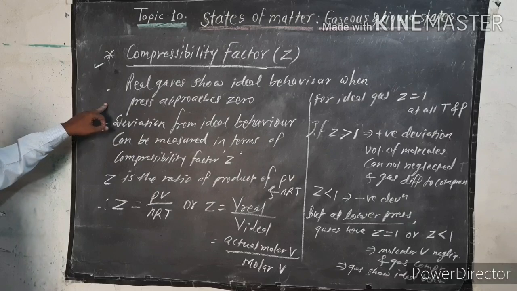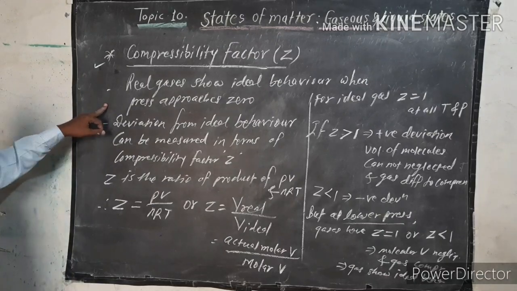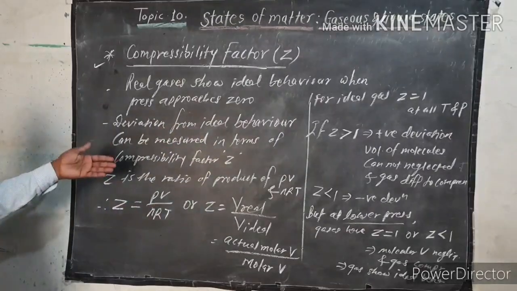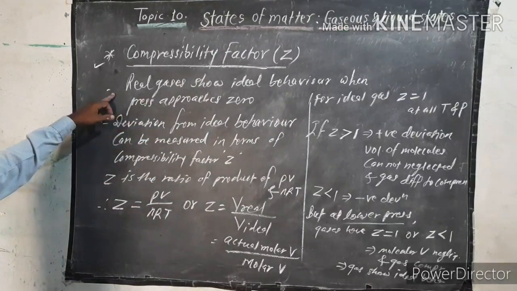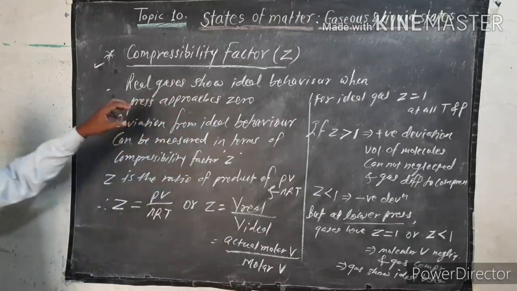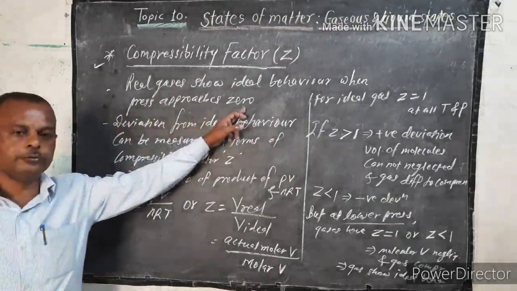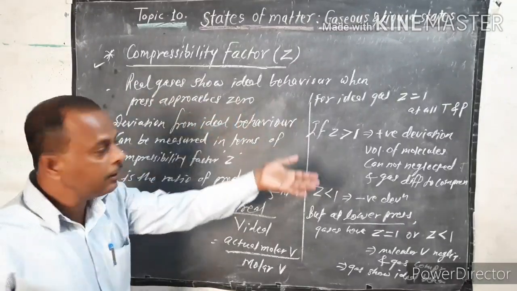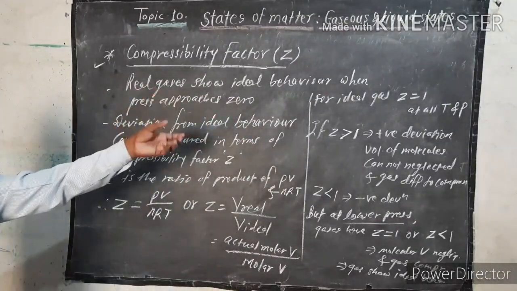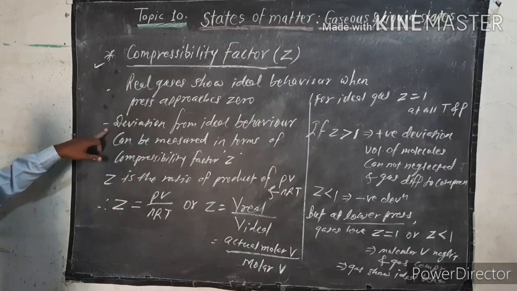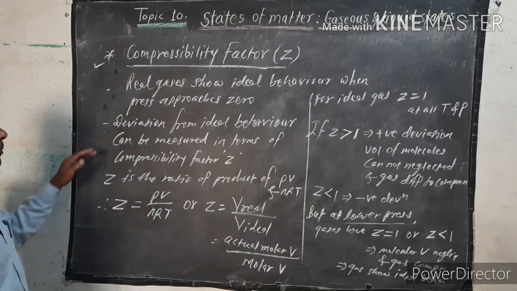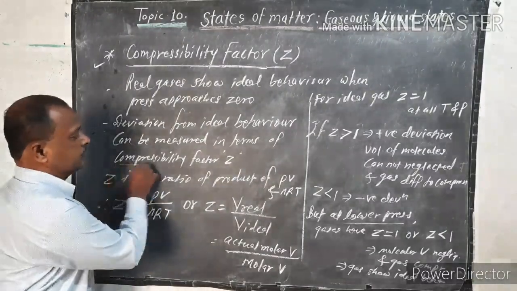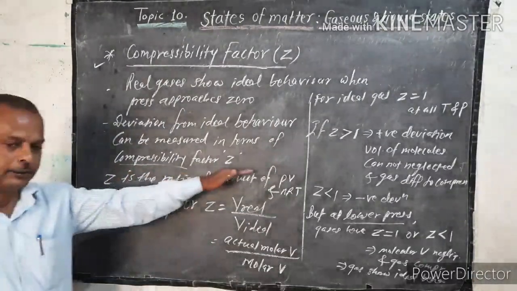Now, this factor Z is useful to decide how the deviation of gases takes place from ideal behavior. Now, real gases show ideal behavior when pressure approaches zero. Understand? Real gases show ideal behavior, but the pressure must be too small, approaching zero. Now, deviation from ideal behavior can be measured in terms of the compressibility factor, that is Z.